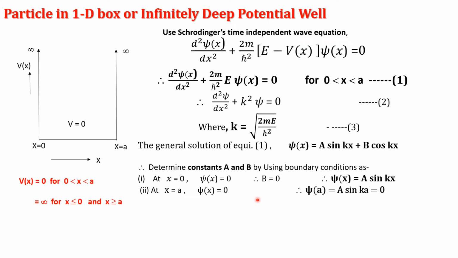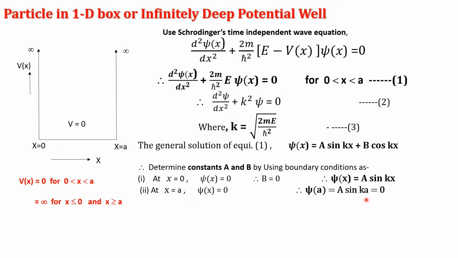Then we apply the other condition at x equal to a. This is another boundary where again the function is 0. Put x equal to a for psi equal to 0. Then the equation becomes A sin ka equal to 0.